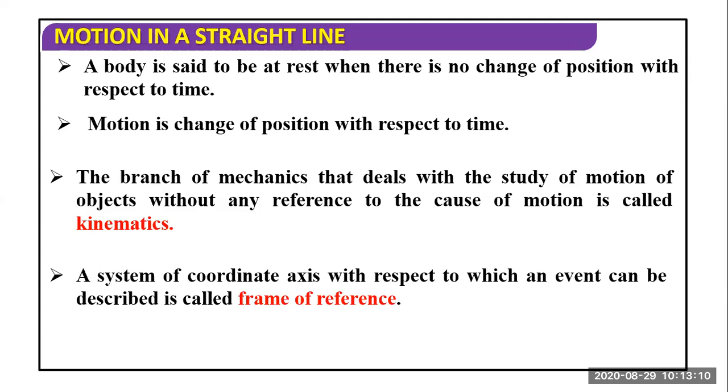So whatever motion you say, suppose 4 km per second, or the position of a particle, suppose you say 10 meter east and 4 meter north, that will be with respect to some origin plus an x and y axis system. So that x, y, z axis system along with a watch, meaning a clock for measuring time, is called a frame of reference.